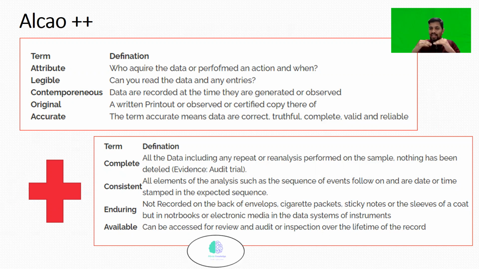Everything has to be consistent. Enduring: not recorded on the back of an envelope, cigarette packet, sticky notes, or the sleeve of a lab coat, but in a notebook, electronic media, or the data system of an instrument. It should be enduring and readable. Available: can be accessed for review, audit or inspection over the lifetime of the record.